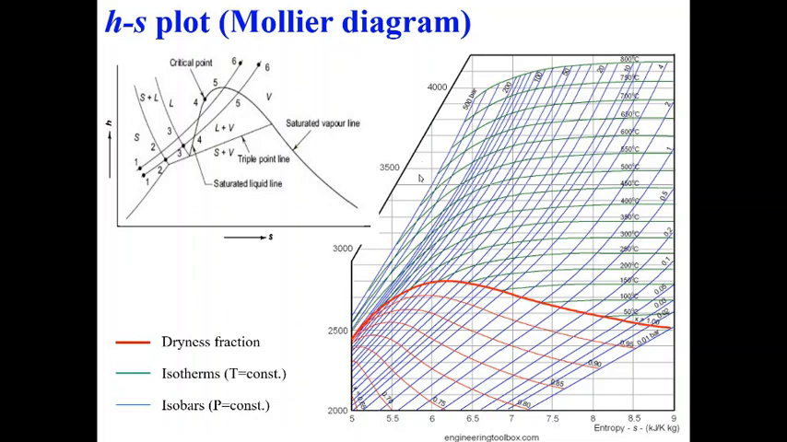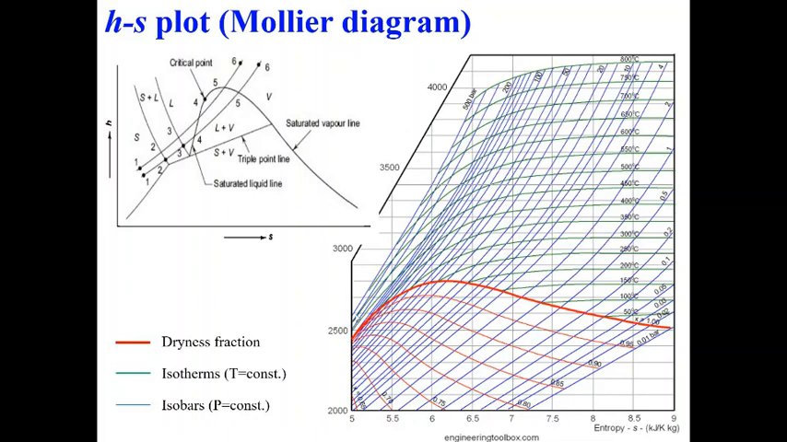Let us look at one experimentally measured or drawn curve. This can be drawn using theoretical calculations or experimental measurements. So this is how it looks. This red line shows you the dryness fraction. For example, this is 0.75, 0.8, 0.9, and this is for dryness fraction 1. This bold red line is basically the vapor dome shown here.